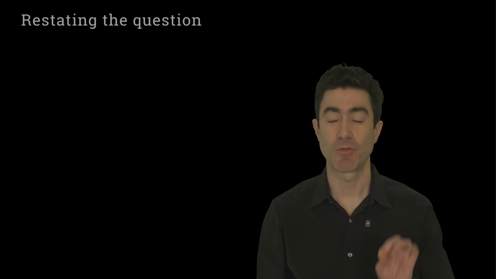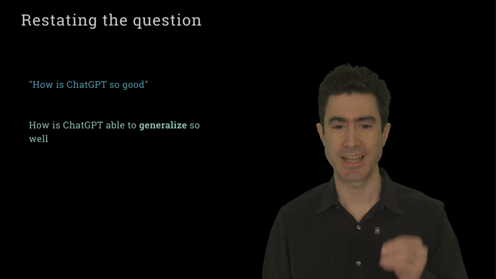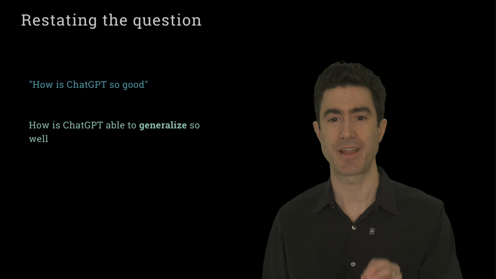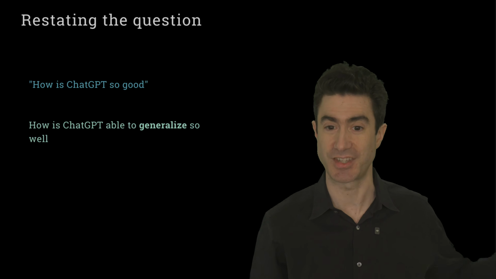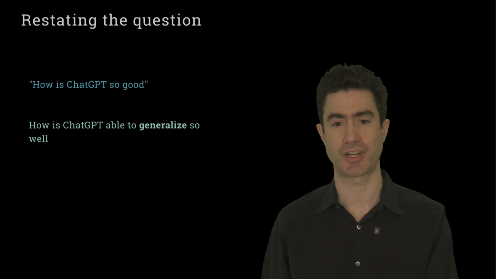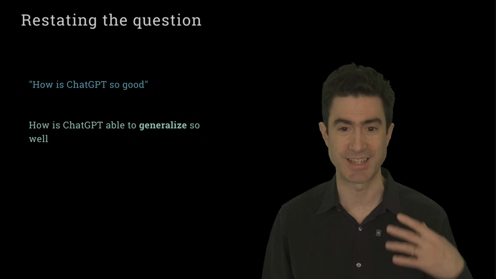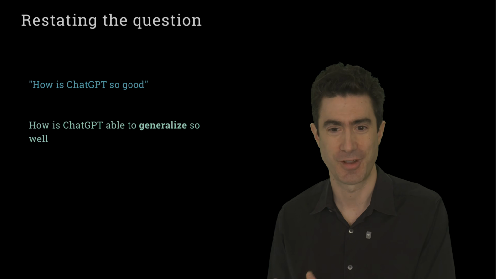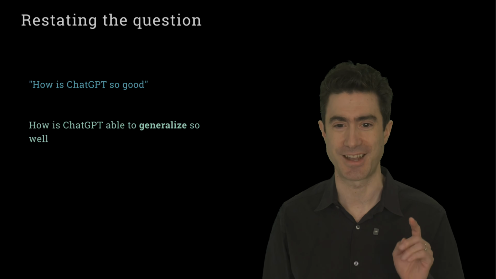And that leads nicely to me wanting to restate the question that I asked right back at the beginning of all this, which is, how is it that ChatGPT is so very good at what it does? Maybe another way to think about that, the question we should be asking, is actually, how is ChatGPT able to generalize so very effectively? It wouldn't be a surprise if ChatGPT was simply able to regurgitate questions it had seen at training time. The thing that is so astonishing is that it is able to come up with nuanced, intelligent responses to questions that it's never seen before, all by virtue of predicting next tokens really, really well. So that is the new way to frame the question that I intend to answer.